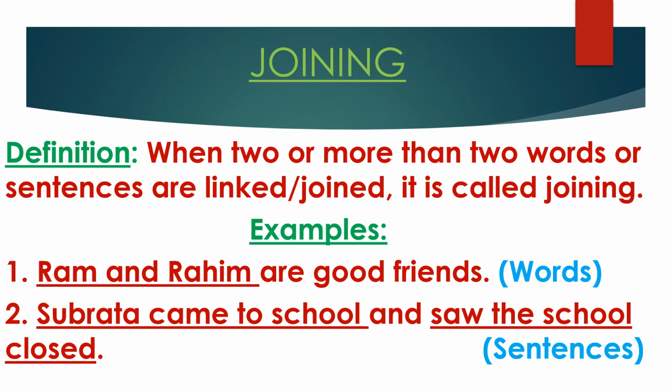Now see the next example. Subroto came to school and saw the school closed. So first sentence, Subroto came to school, and second, saw the school closed. These two sentences are joined or linked by and. So this is called joining. When two or more than two words or sentences are joined, it is called joining.